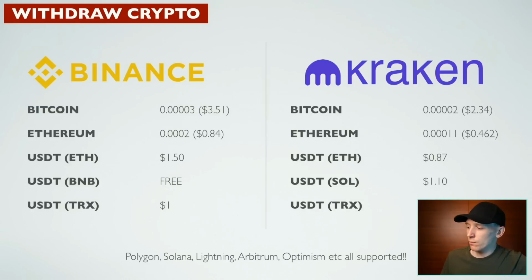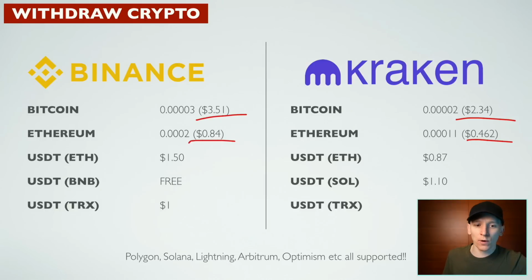So if you want to withdraw over Binance, Bitcoin is $3.50. For Kraken, it's $2.30. For Ethereum, that's 84 cents on Binance, 46 cents on Kraken. This is at today's figures. These are going to change over time, dependent on blockchain fees. Blockchain fees can move dependent on demand, so they can go up or down. They're quite cheap at the moment.